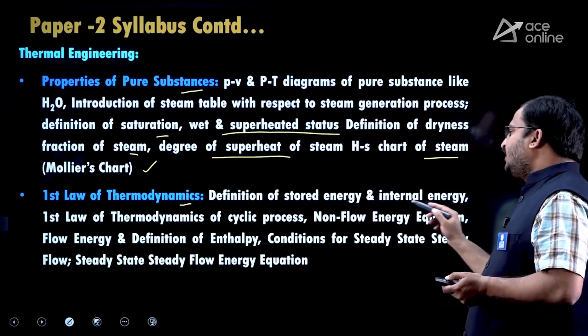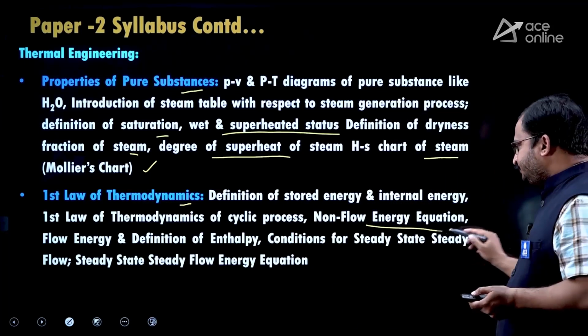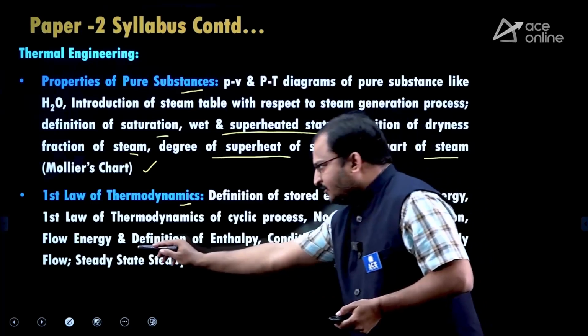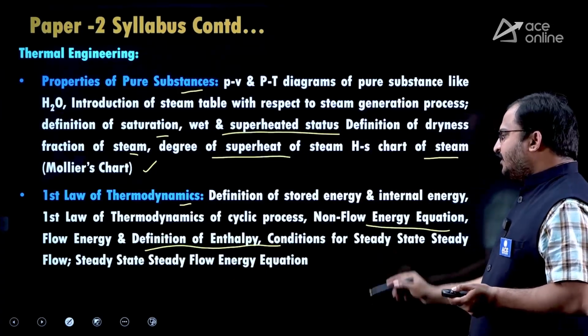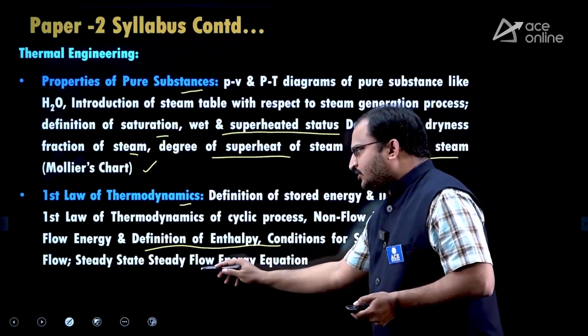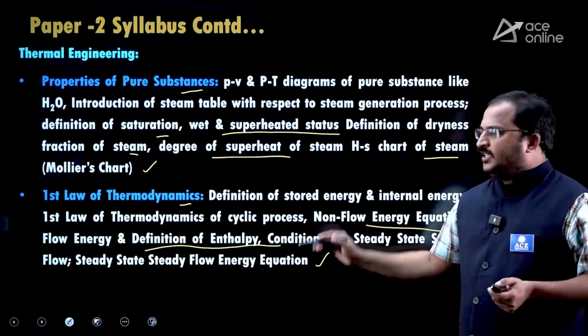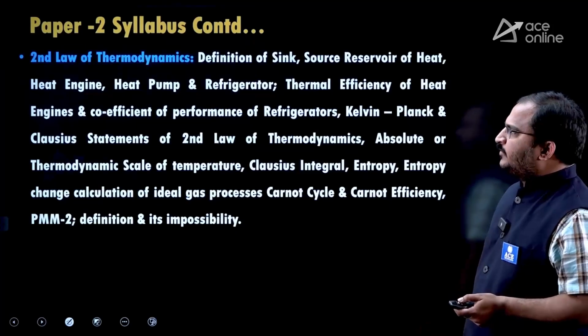Then first law of thermodynamics: definition of stored energy and internal energy, first law for a cyclic process, non-flow energy equation, flow energy and definition of enthalpy, conditions for steady state, steady flow, and steady flow energy equations. All these are given in the first law of thermodynamics syllabus.